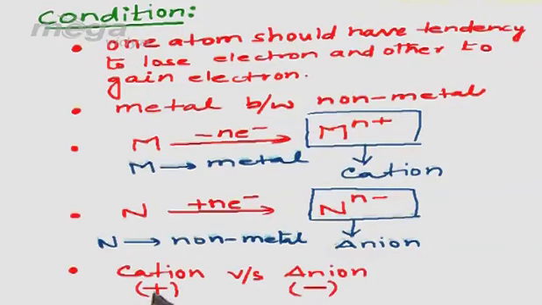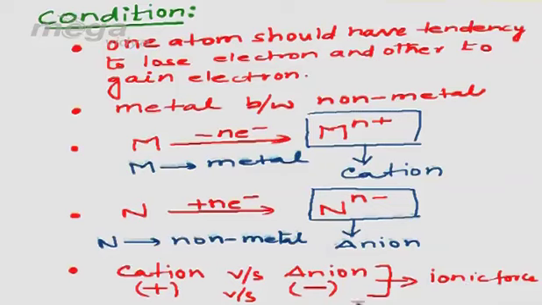So between a positive and negative charge, it is clear that there will be the presence of ionic force. Why are we calling it ionic force? Because, as already discussed, a bond is basically a force. So here in ionic bonding, the interaction is between a positive charge and a negative charge, that means between two oppositely charged particles.